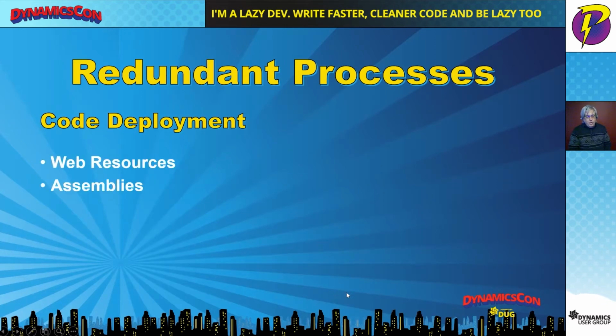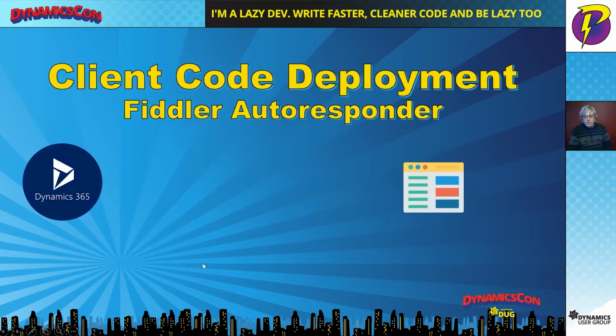The things that we're deploying on a regular basis are web resources and then our C# assemblies. There's ways that you can significantly cut down this process, which is going to allow you to keep in your flow of development without having to be waiting for the deployment processes between each iteration that you're testing something. When it comes to client-side development, I'd strongly recommend that you take a look into Fiddler's Autoresponder capabilities.